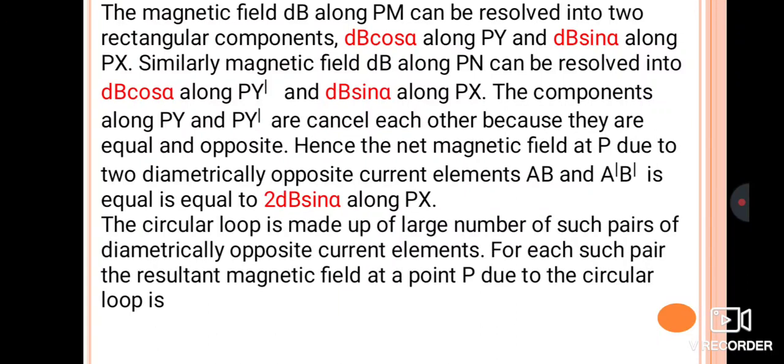Now this is only for the two current elements, AB and A dash B dash. The entire circular loop is made up of a large number of such pairs of current elements which are diametrically opposite. For each such pair, the resultant magnetic field at a point due to the circular loop will be given by B is equal to the summation of 2 dB sin alpha, and this summation we have to take only for half of the round loop.